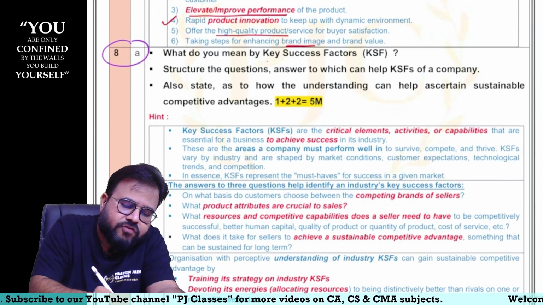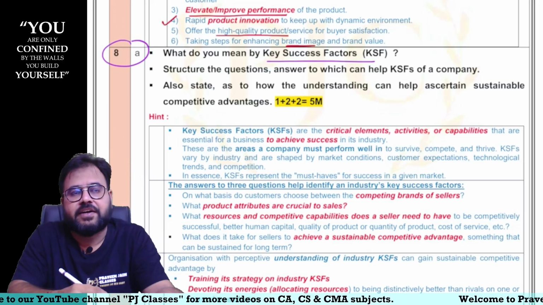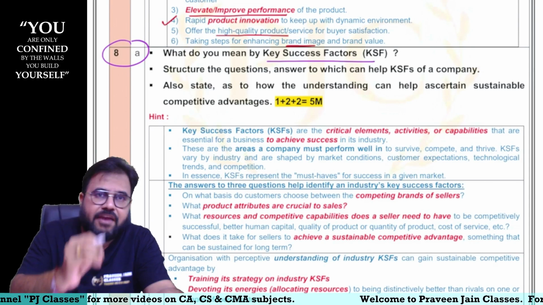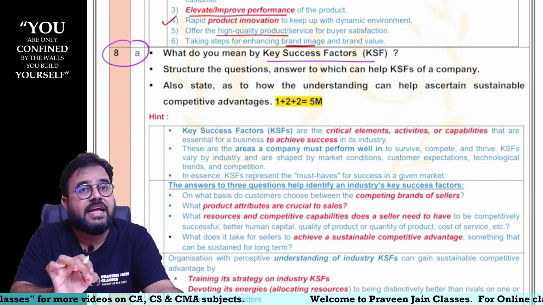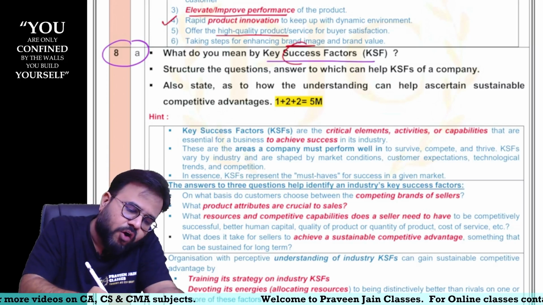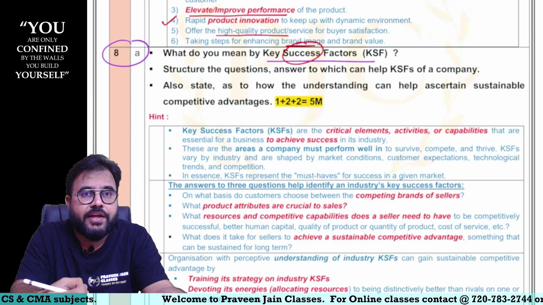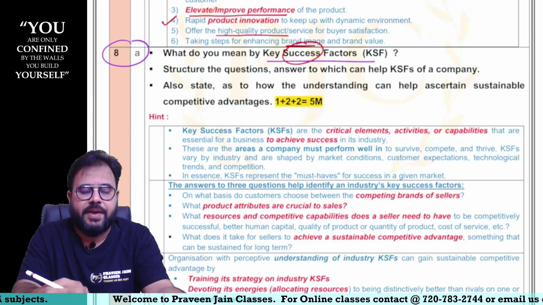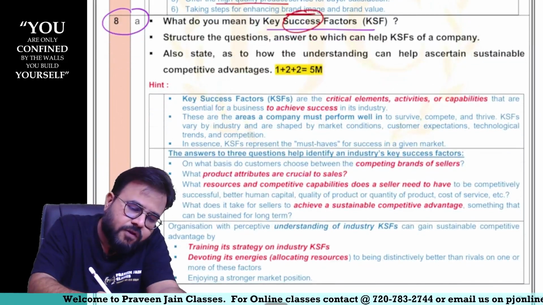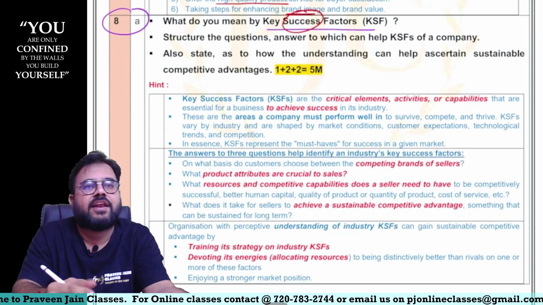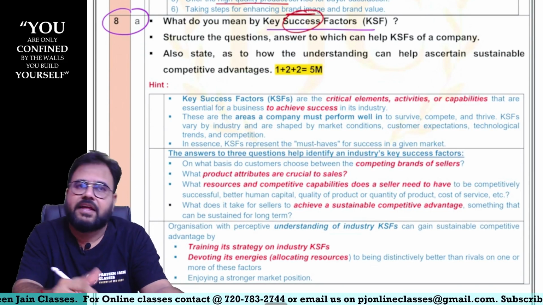Now 8A is talking about what you mean by key success factors, sir. The word itself is saying key success factor. In other words, if you are a company or organization in a particular industry, and if you want to be successful, then there are some elements, sir. These are those unique elements which are going to make you successful in the industry, sir. Should you have this? Definitely, sir. If they are not there, this company cannot prosper in the market, sir.